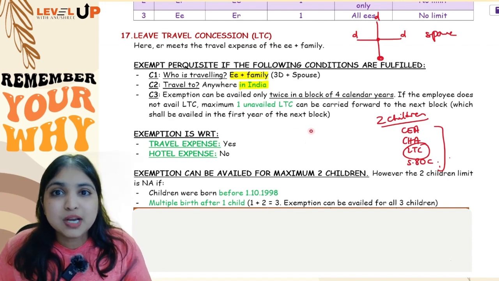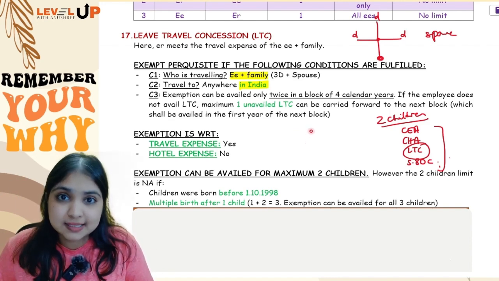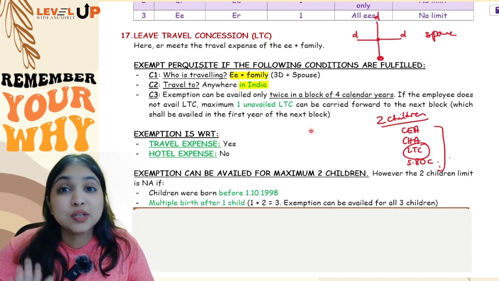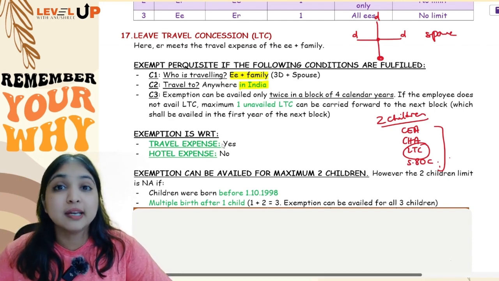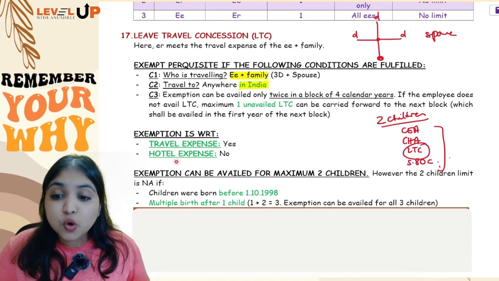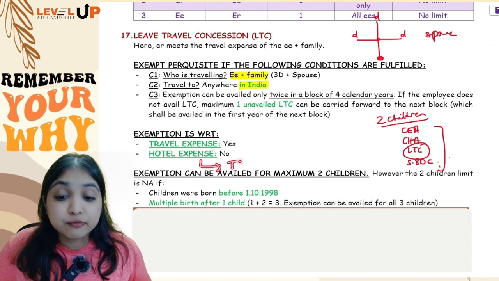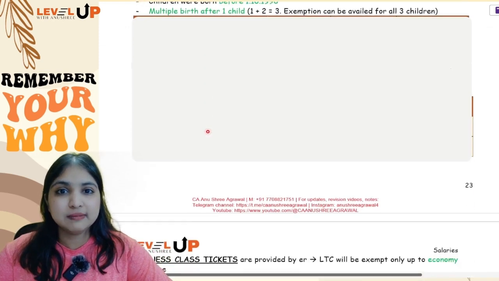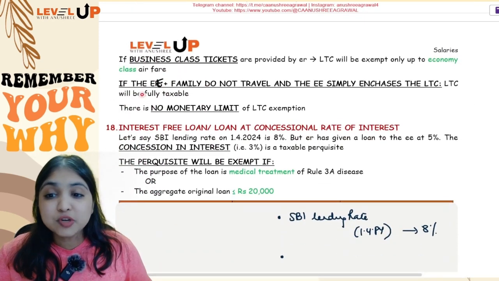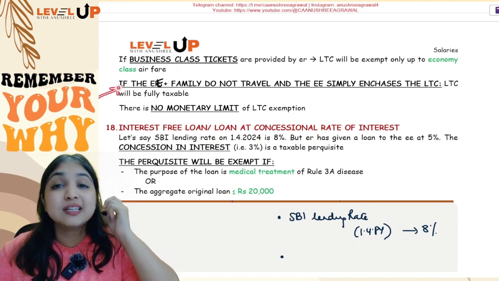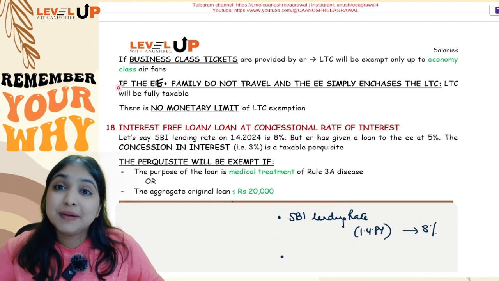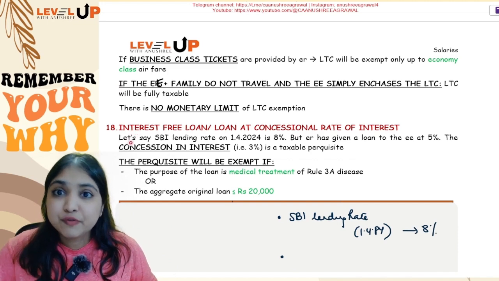Okay, and one more thing, what if the employer is helping you with business class tickets? Then the exemption will be only up to the economy class airfare only. Alright, and what if the employer is helping you with hotel expense also? There you will not get any exemption. Hotel expense will become fully taxable. Only travel expense only we will give exemption over here. Then one more special point is there, guys, what if the employee does not even go on a vacation and he simply encashes the LTC, then it will be fully taxable.